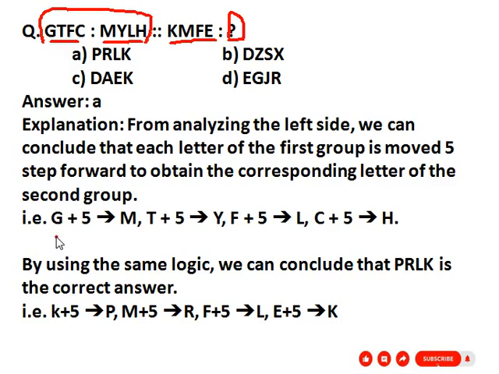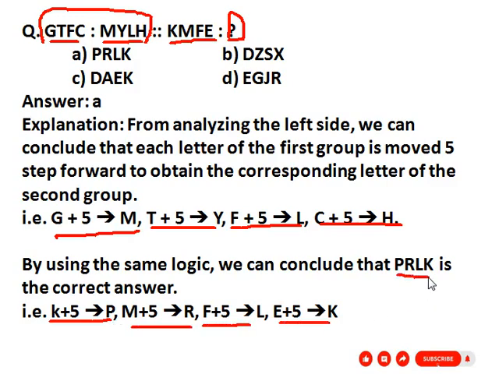G plus 5 is M, then T and Y, T plus 5 is Y, then F and L, F plus 5 is L, then C and H, C plus 5 is H. So by the same logic, we get K plus 5 is P, M plus 5 is R, F plus 5 is L, E plus 5 is K. So PRLK is the correct answer. Here given option A, PRLK.